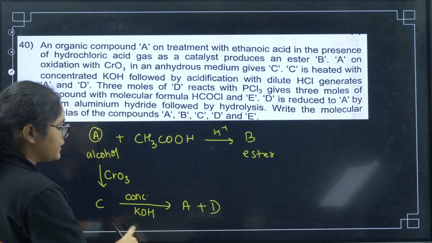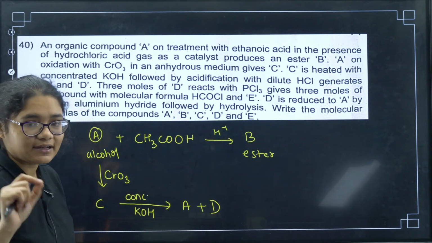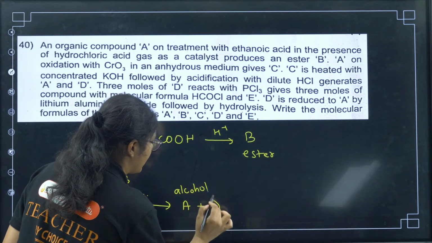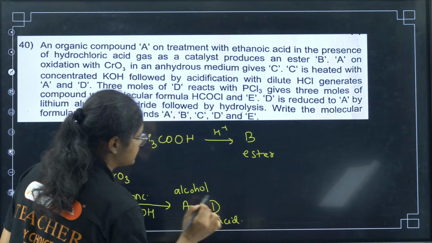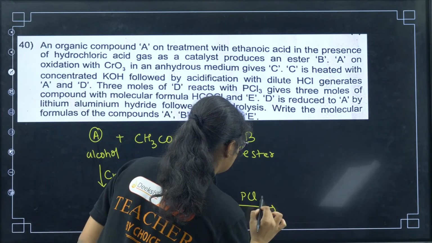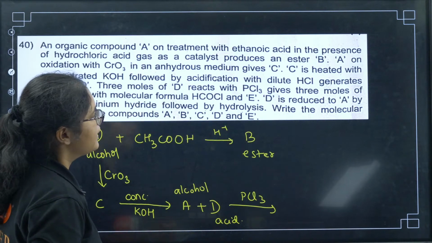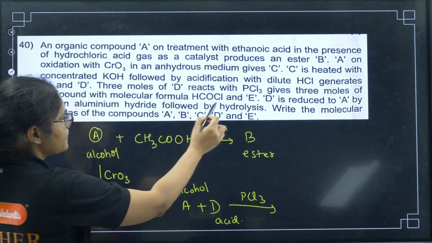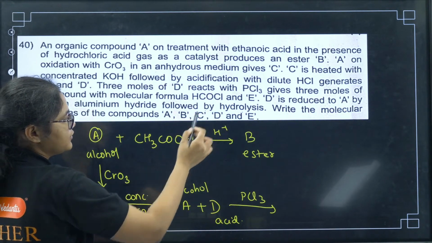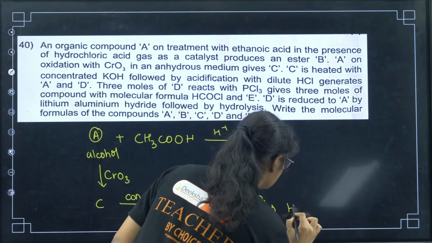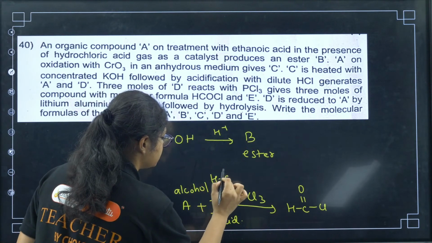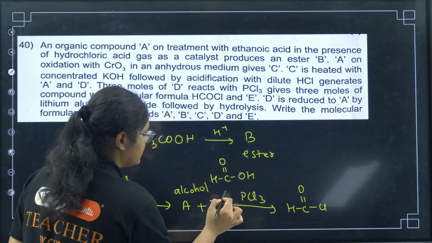Concentrated KOH means, if you remember, this is the Cannizzaro reaction. A and D means Cannizzaro reaction. One is an alcohol and the other one is a carboxylic acid, right? Then D reacts with PCl3 and gives 3 moles of a compound with molecular formula HCOCl. So that means this must be OH. D is this one.